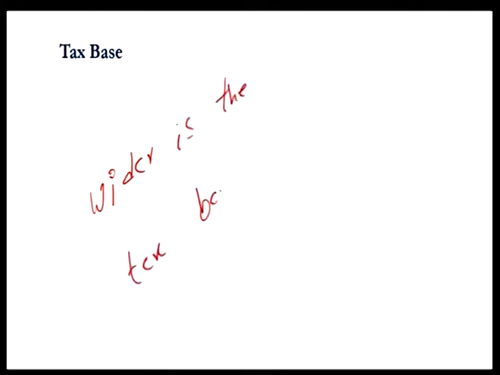Wider is the tax base, more would be the tax revenue. So if you have a broad tax base, then you have a very broad tax revenue. Got it? So the wider the tax base, the broader the tax revenue.